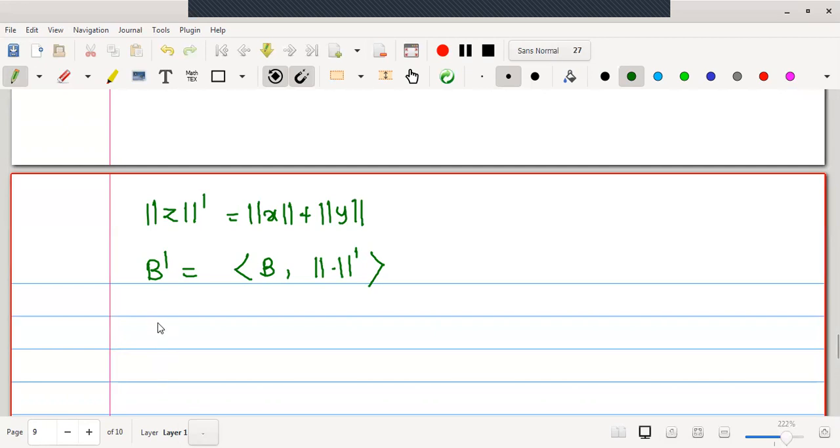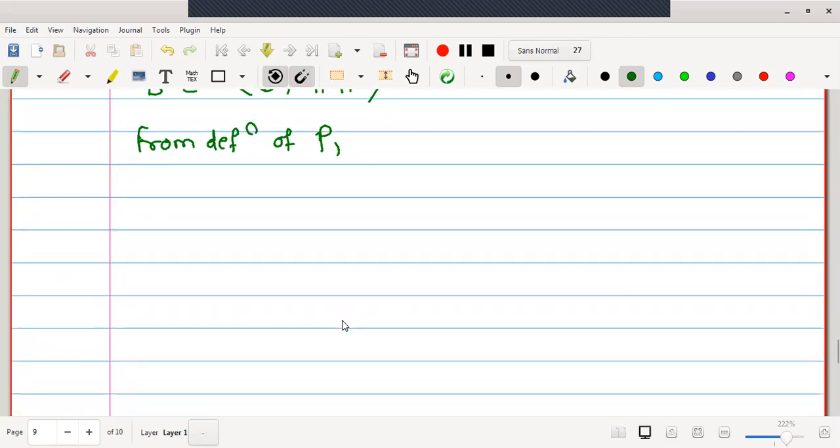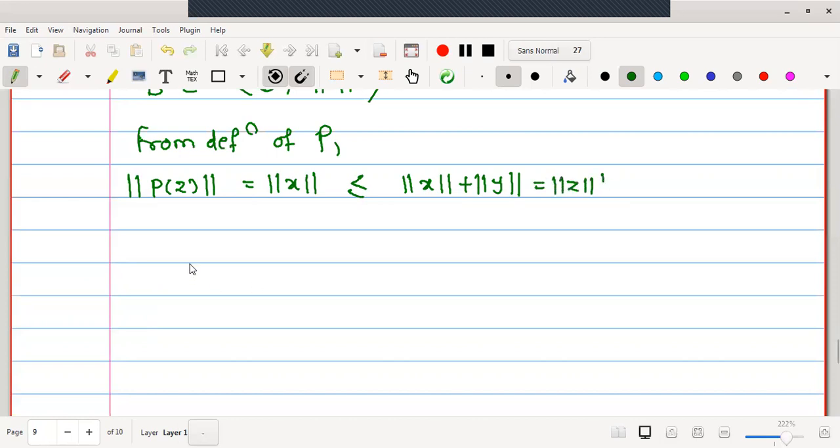Therefore let us make use of the definition of P. From the definition of P, I am going to prove that P is continuous, or bounded, because linearity is with us. Here I write norm of P of z is equal to norm of x. Now we add a non-negative quantity, norm y, on the right. Then it becomes an inequality, and the right side is nothing but the new norm dash of z.